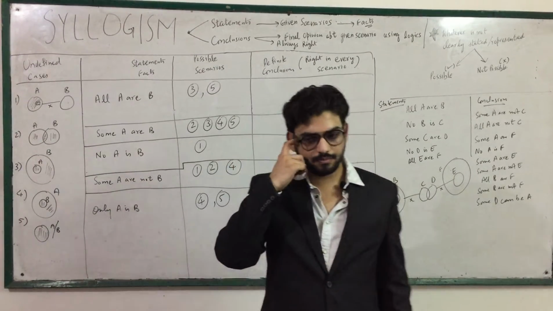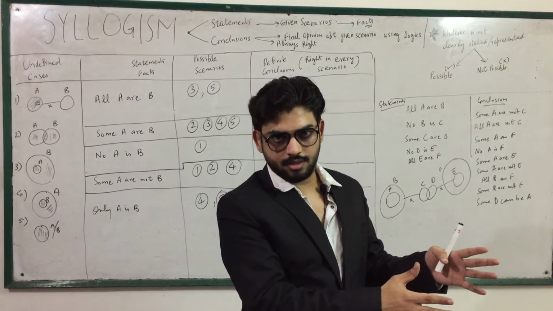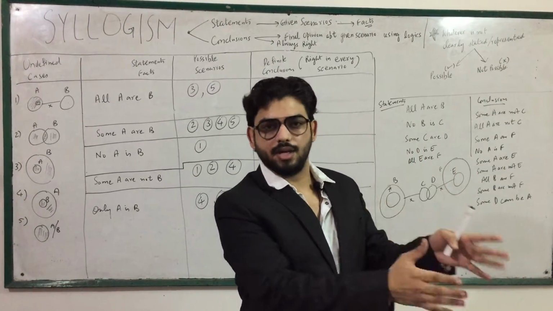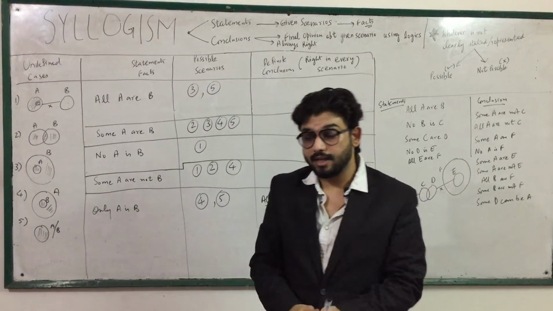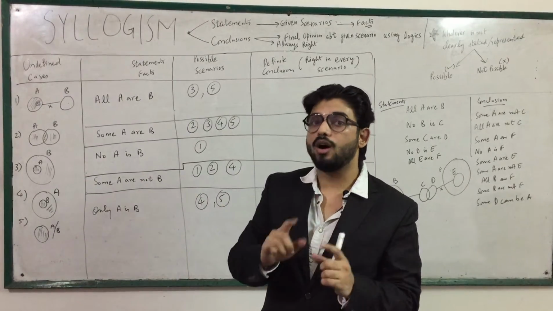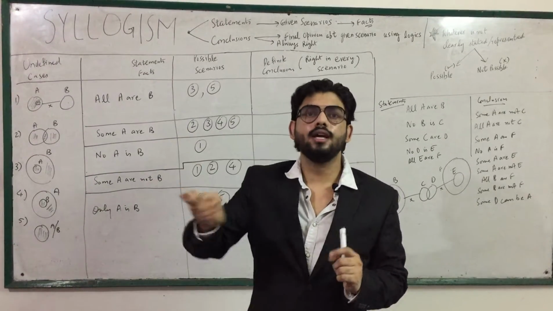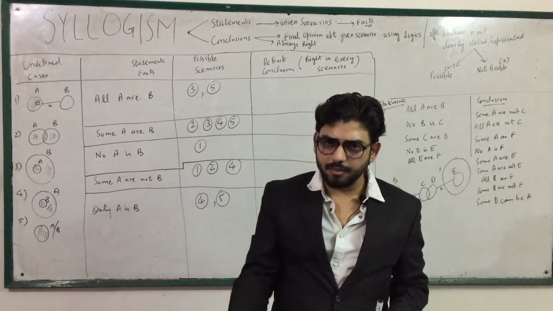If I say some students are 90% scorers, that means these some are surely 90% scorers, but the other some can be 90% scorers or cannot be. Why? Because I have not mentioned this group in my statement. So whatever is not mentioned or stated can be or cannot be.